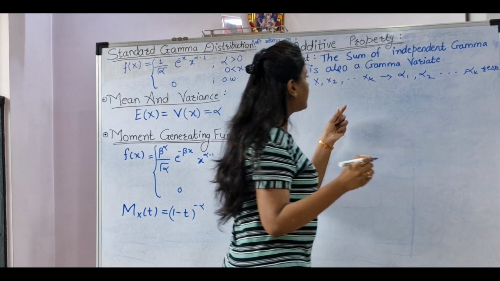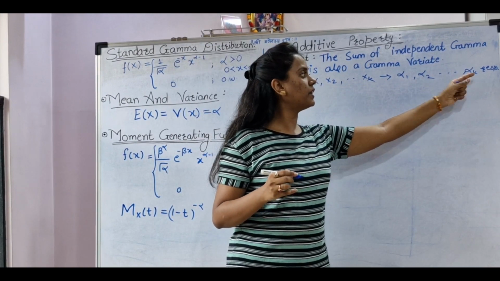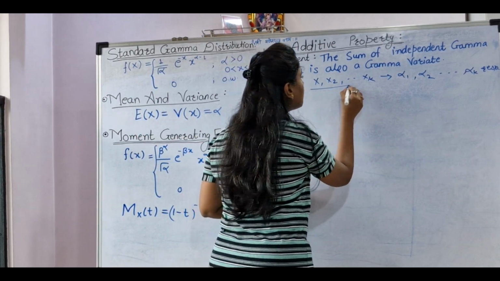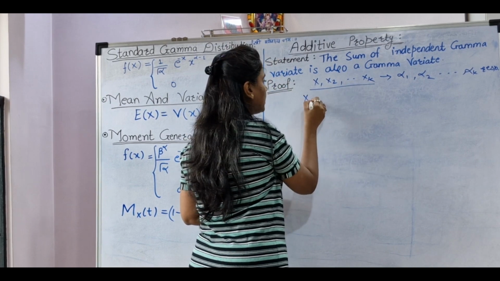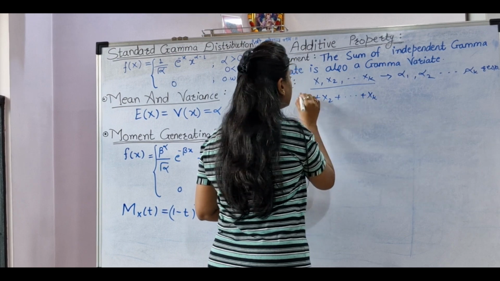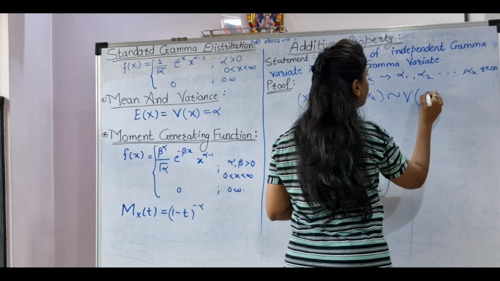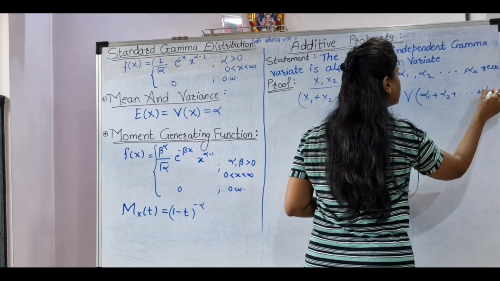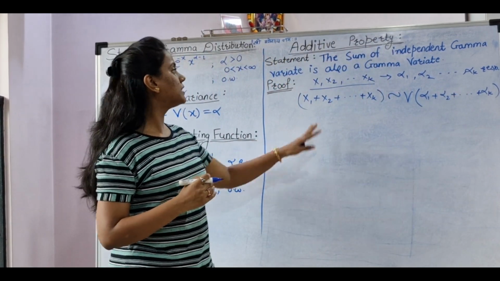So we have taken k independent gamma variates and their k parameters. Now we want to show that the sum of these independent gamma variates, let me take the sum x1 plus x2 plus xk, also follows gamma distribution with parameter alpha 1 plus alpha 2 plus alpha k. That we want to prove. This is the meaning.